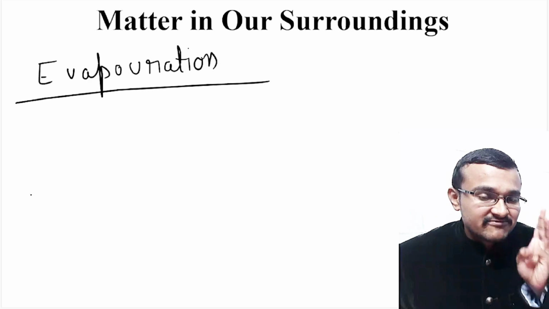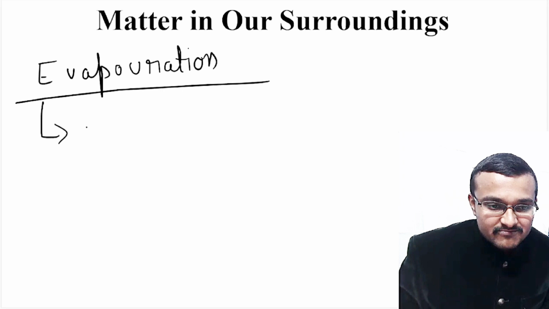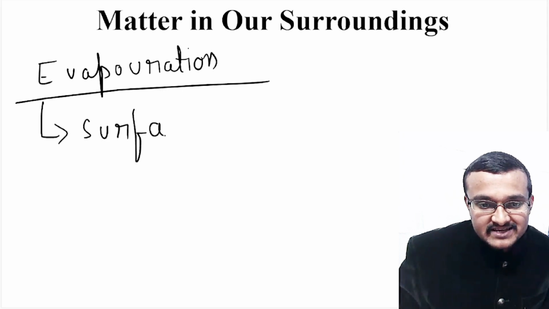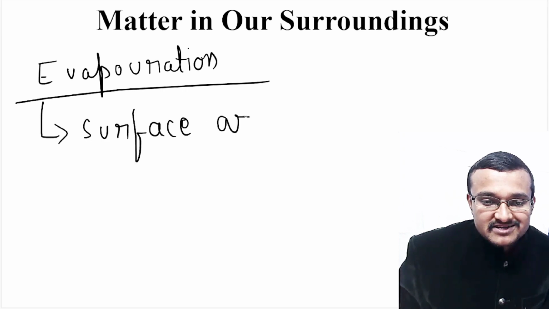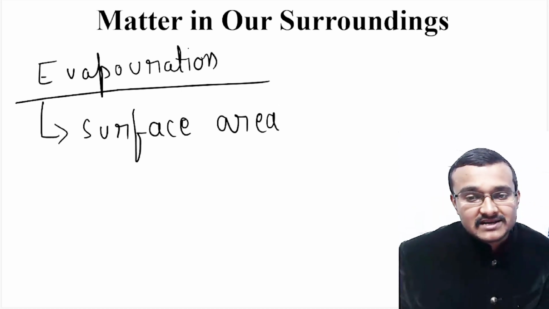There are three different factors which affect evaporation. One factor is surface area, because evaporation is a phenomenon which happens on the surface of a liquid.